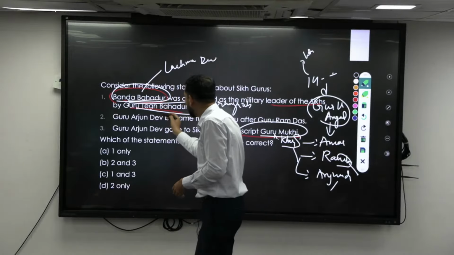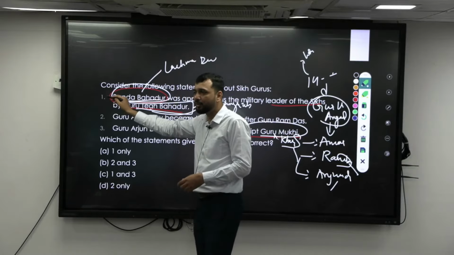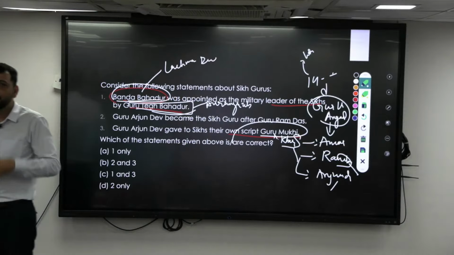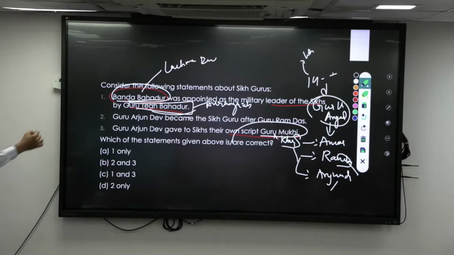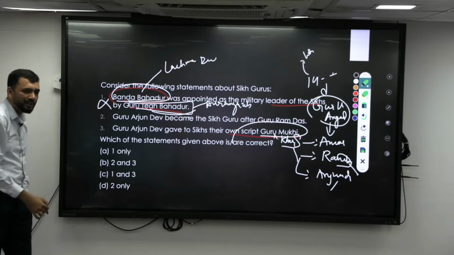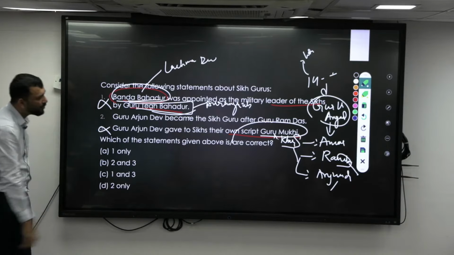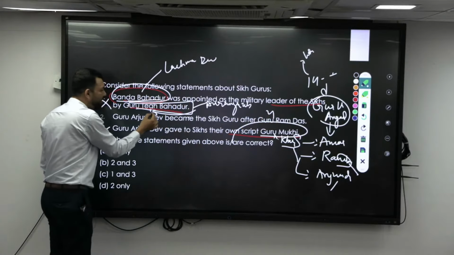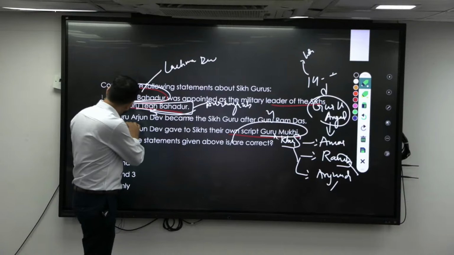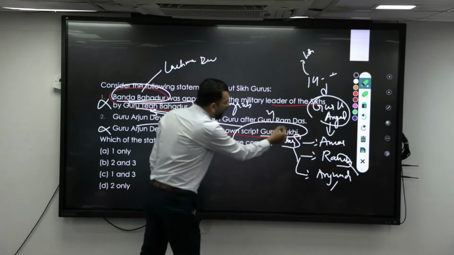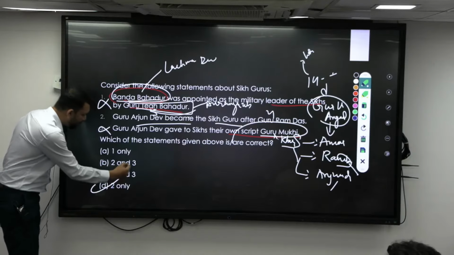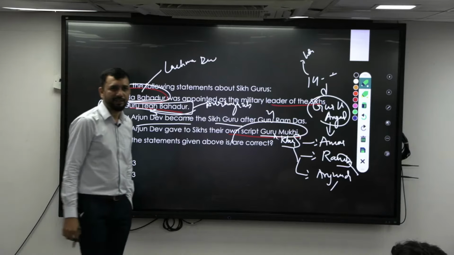So it is not Guru Tegh Bahadur who sent for Banda Bahadur, but his son, Guru Gobind Singh, the 10th Guru, who asked him to come. So this statement is wrong. This statement is also wrong. Now Ramdas was the 4th Guru, Arjun Dev was the 5th Guru, so Arjun Dev became the 5th Guru after Ramdas. It's a correct statement, right? So only 2 will be your answer, the first one and the third one.